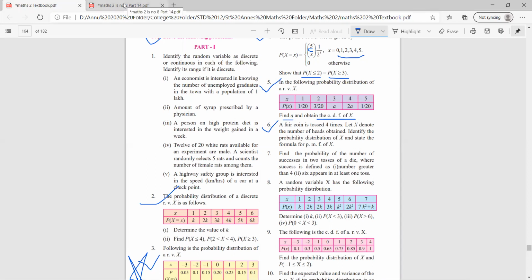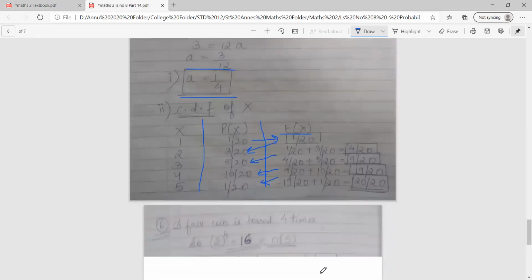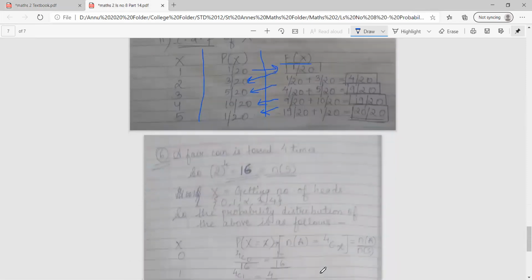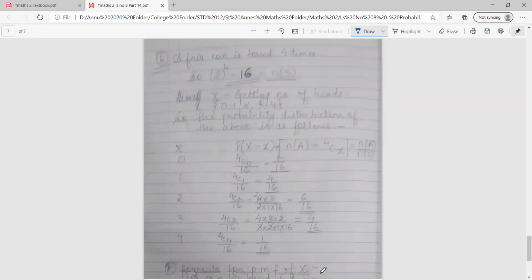So again, a fair coin is tossed 4 times. Let me assume that n is equal to 4, the number of times. Also 2 raised to 4. The outcome remains the same, na? Even if you toss the coin 1000 times, the outcome will remain the same, that is 2. However many times you toss, write that in the power. So 2 raised to 4, 16 is the answer, which is your sample space.